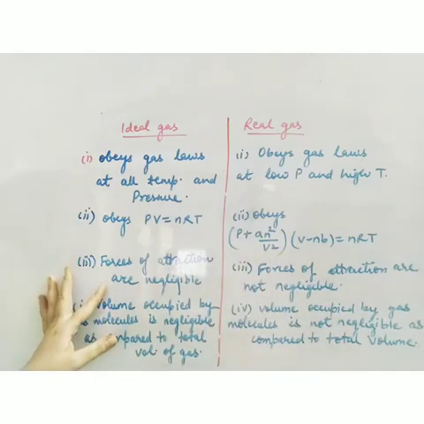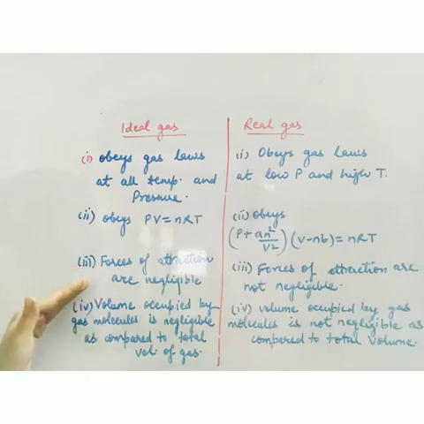For an ideal gas, forces of attraction are negligible because it is based on the kinetic theory that the molecules are very far away from each other. But for a real gas, the forces of attraction are not negligible, especially when the volume is less and the molecules come close. Likewise, for an ideal gas the volume occupied by gas molecules is negligible compared to the total volume of the gas. Again, it is based on that assumption. But for a real gas, when the volume is less, you cannot neglect the volume. So this was all about the theory part in this States of Matter chapter. That is the last topic of this chapter.